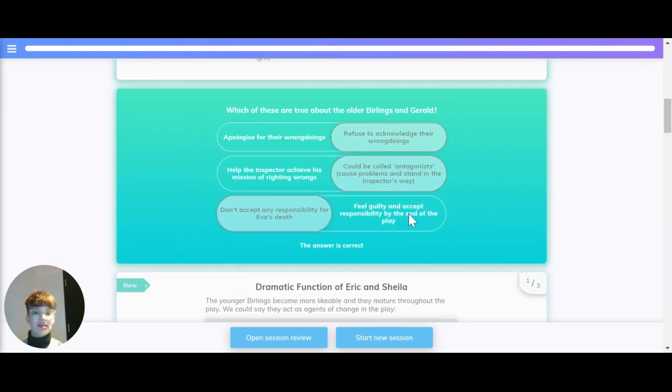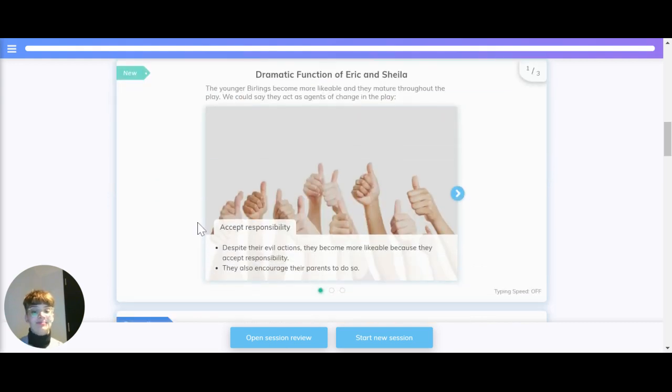Which of these statements are true about the older Burlings and Gerald? Do they apologise for their wrongdoings, or do they refuse to accept them? Correct answer is they refuse to accept them. Do they help the inspector achieve his mission of righting wrongs, or could they be called antagonists, causing problems, standing in the inspector's way? Correct answer is they can be called antagonists. Do they accept any responsibility, or do they not accept responsibility? Correct answer is they don't accept responsibility.